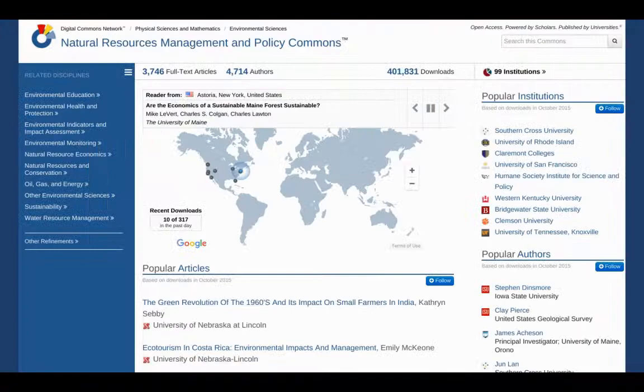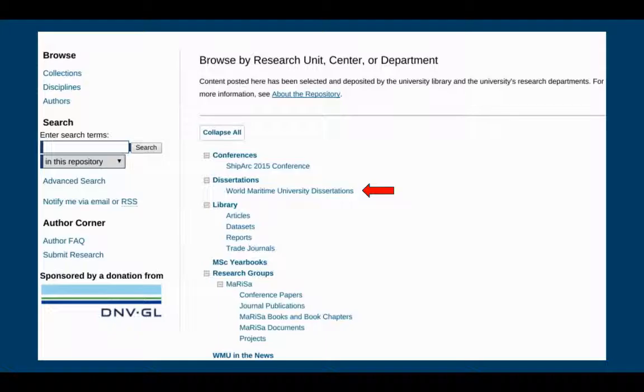So if we were to click this link, we would see a network of 99 institutions, 4,700 authors, over 3,700 full-text articles with 401,000 downloads. And that's the network. That's the power of the Digital Commons network.